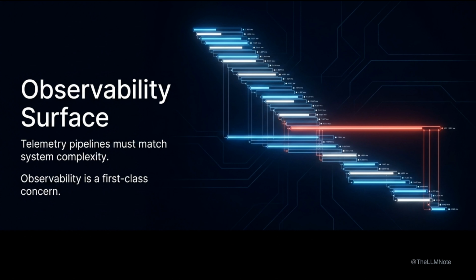So what's the real problem? Let's talk about observability surface. Distributed tracing, metrics, and structured logging replace single-host debugging. Telemetry pipelines must match the complexity of the system they monitor. This surfaces the new operational requirement. Observability is a first-class architectural concern, not a bolt-on.